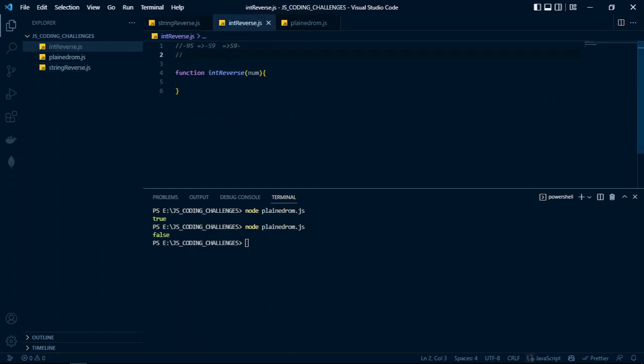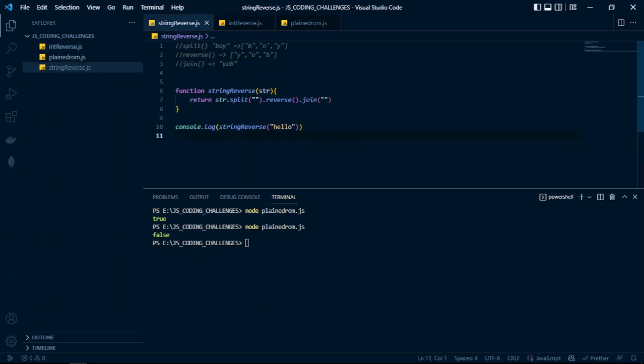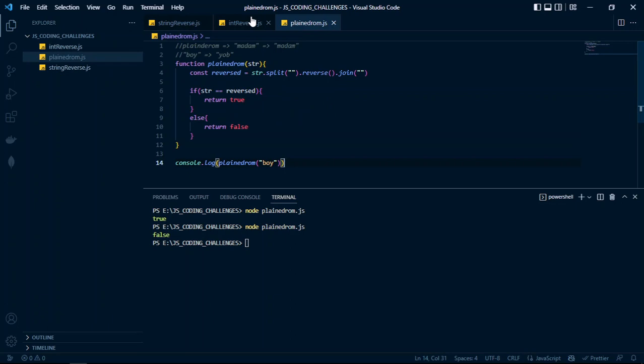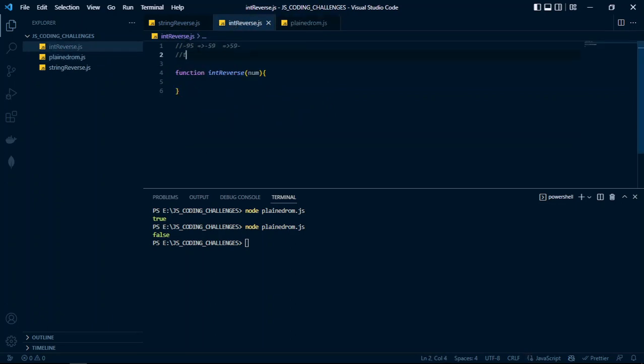Let us first do that. And one of the functions we're going to add on top of what we used here is the toString method. There's a function called the toString method.